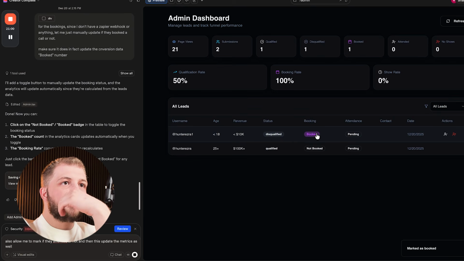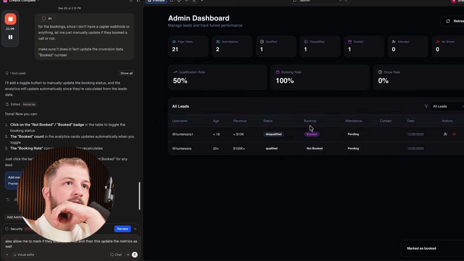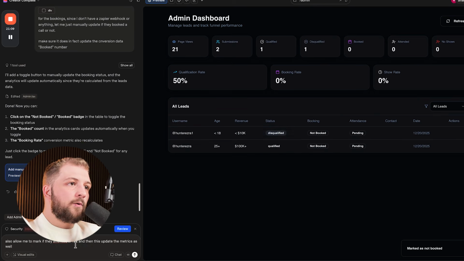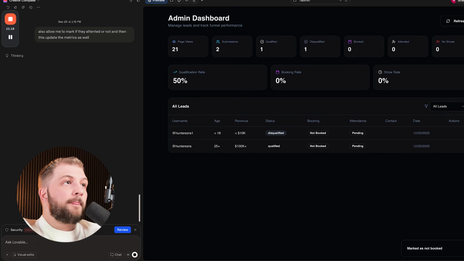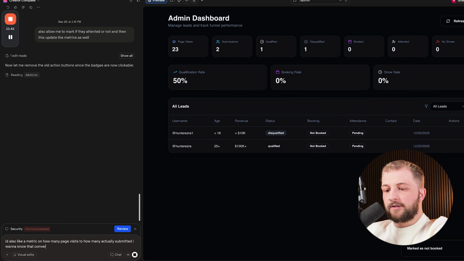Sweet. So now we should be able to just click on booked or not booked, and then this is going to show us booked, booked. Sweet. Now we should also, if they attended or not, and then all of the metrics are going to update. This is pretty sweet. I'd also like a metric on how many page visits to how many actually submitted. I want to know that conversion rate.